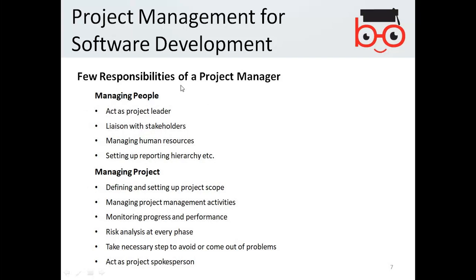A few responsibilities of a project manager include managing people.